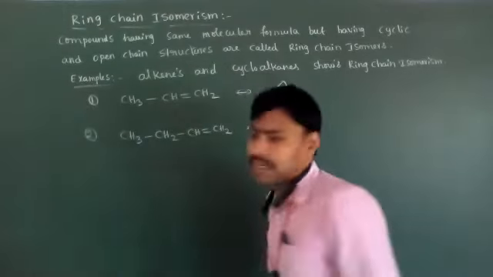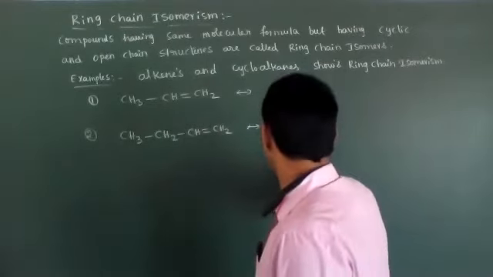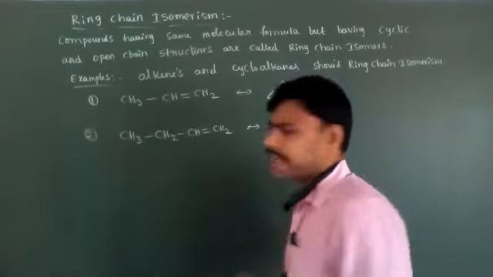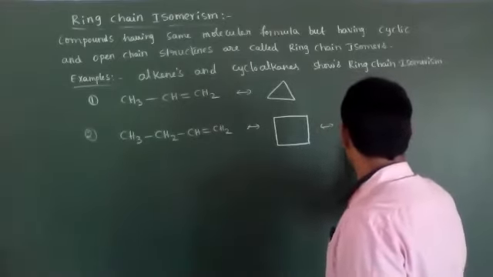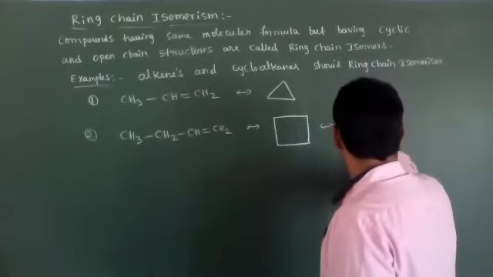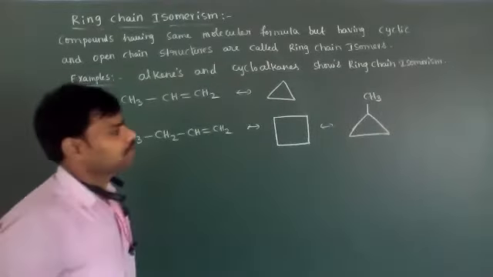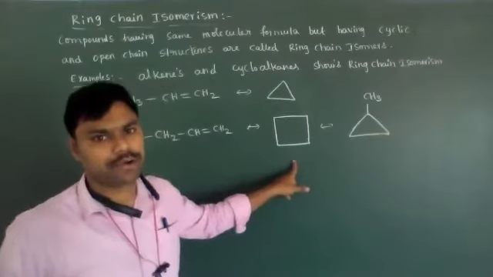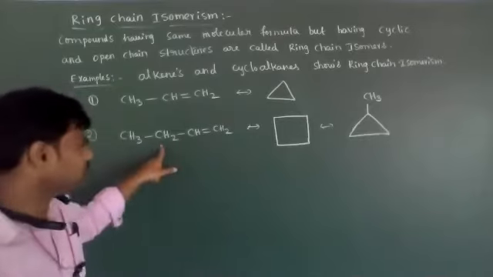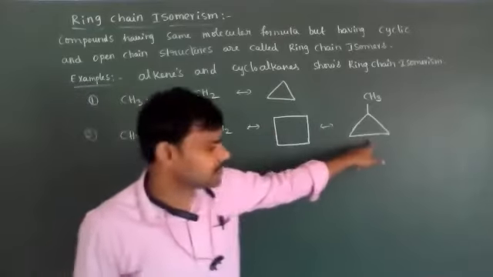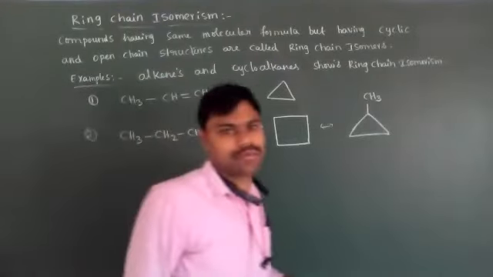Now these four carbon atoms are present, so we can form a four-member cyclic ring, cyclobutane, and also we can form a three-member cyclic ring with one methyl group as a substituent, that means methylcyclopropane. This is cyclobutane, this is butene. These all are ring chain isomers because one is an open chain structure and the others are cyclic rings. These are the examples for ring chain isomerism.